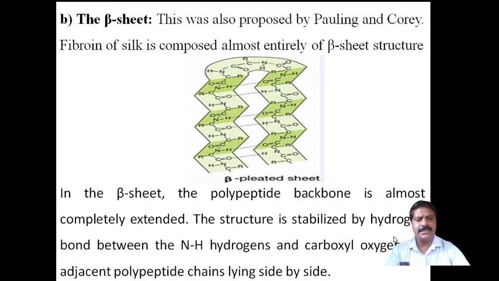The structure is stabilized by hydrogen bonds. Hydrogen bonds are formed between the hydrogen of N and the oxygen atom of the carboxyl group of the adjacent polypeptide chain lying inside.